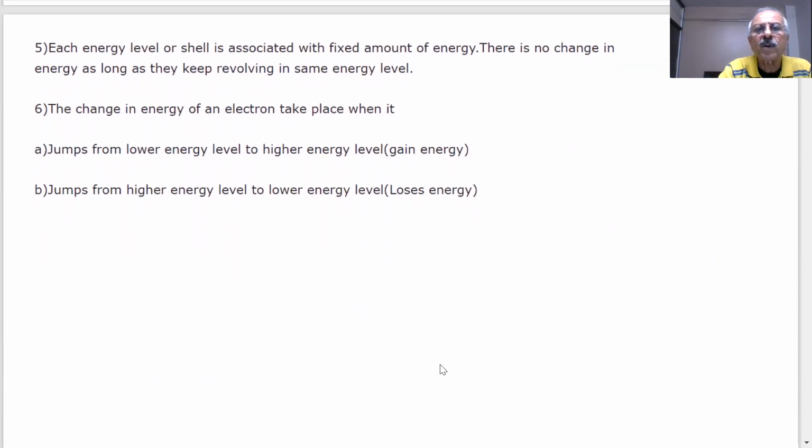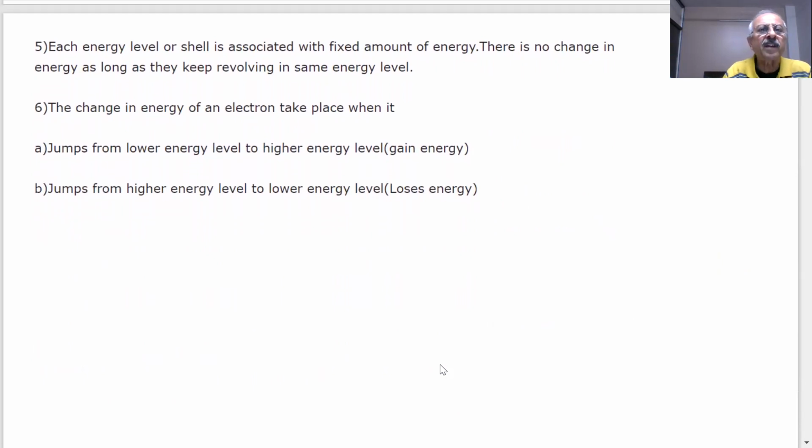Further interesting thing, students. Each energy level or shell is associated with a fixed amount of energy. If an electron is moving in the first shell, what is the name of the first shell, students? K shell. And what is the value of n here? 1.